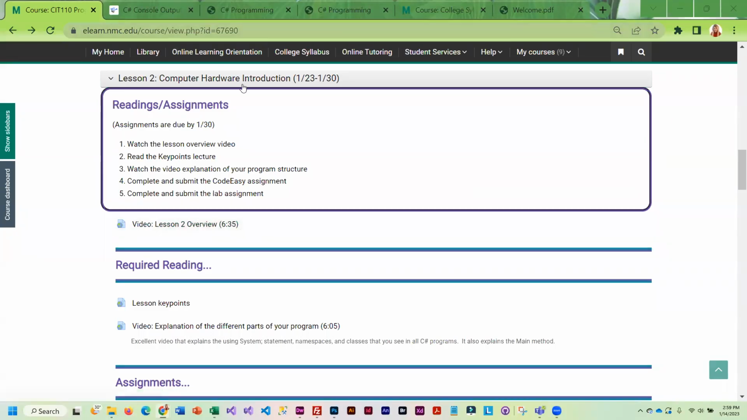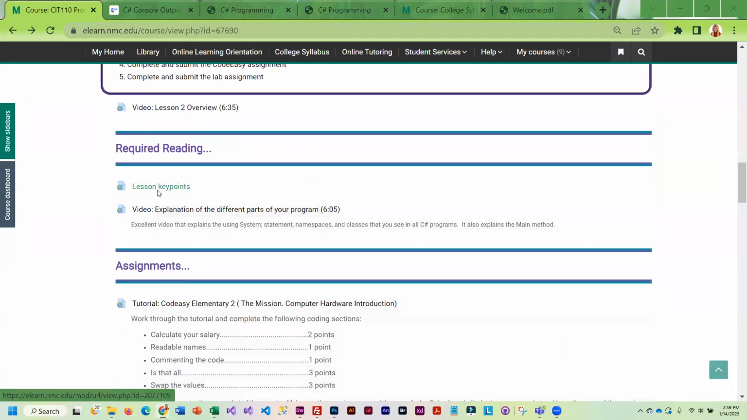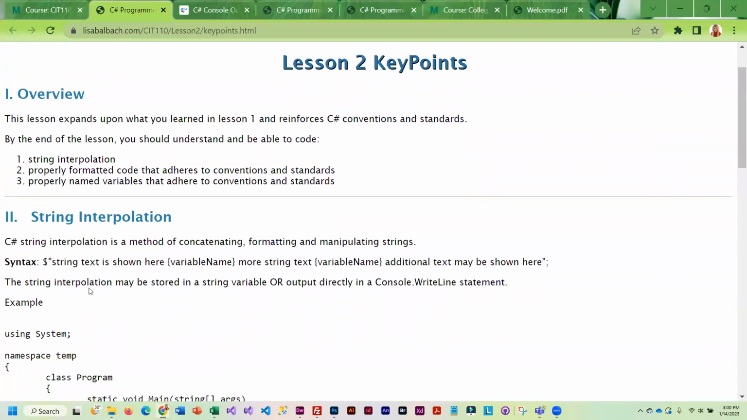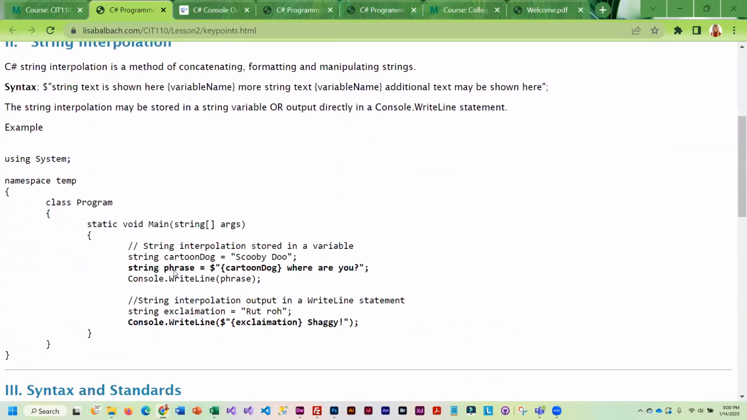For our next lesson, or our second lesson, the format of this lesson is what you're going to find most weeks. So you will have required reading. And again, this is basically your book. It covers information that is in our Code Easy work for this week, and it covers it in a lot more detail than Code Easy does. So you're going to want to read through this,